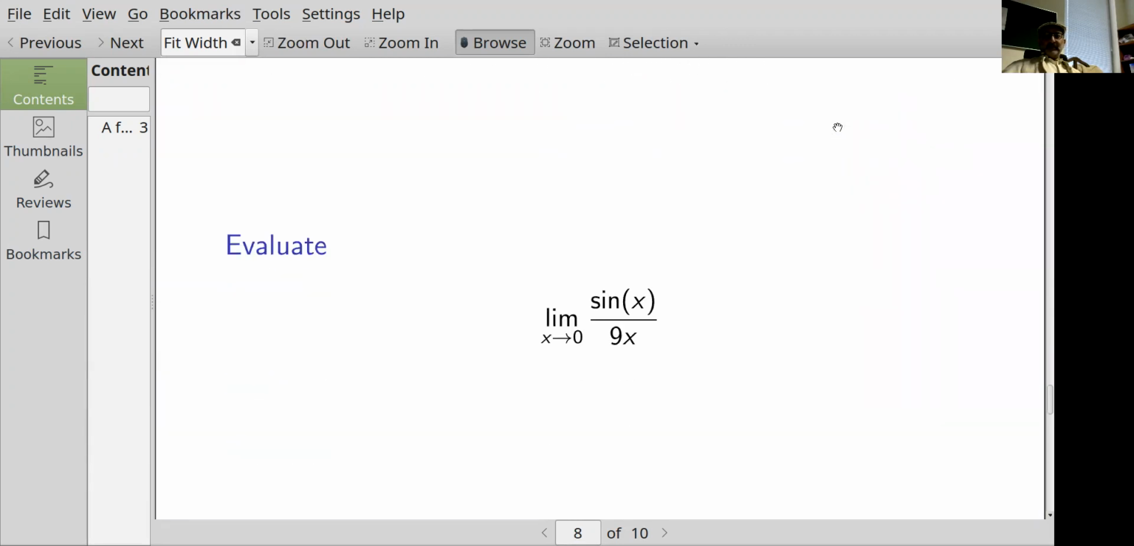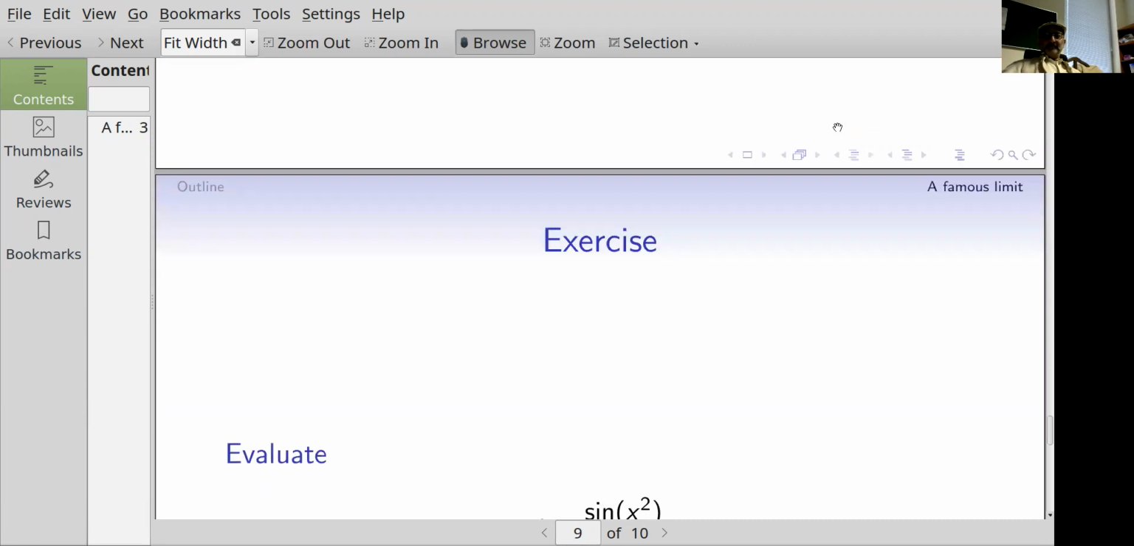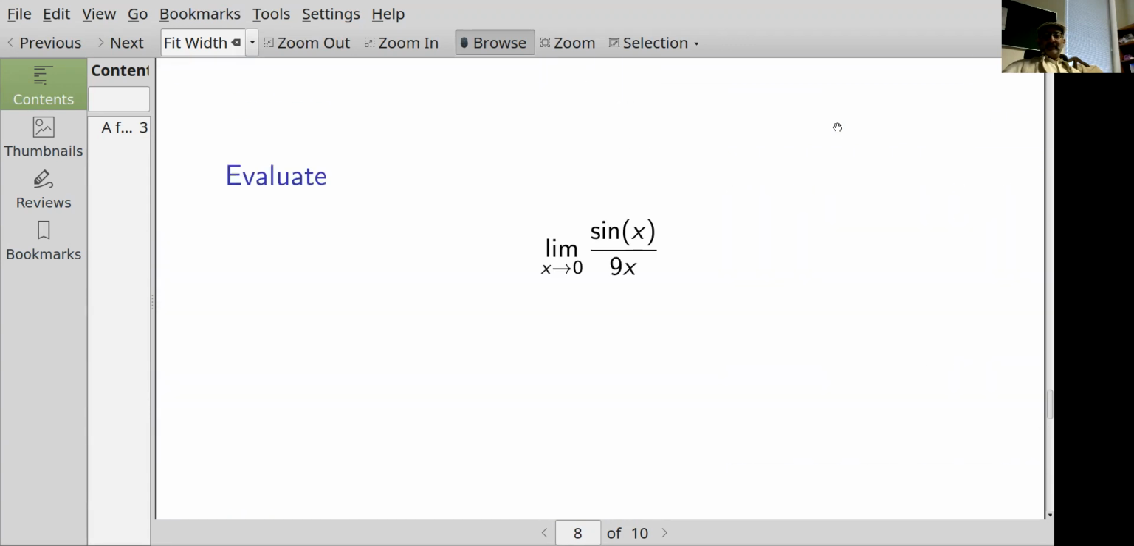Okay, what if we had the limit as x goes to 0 of sine of 9x over 9x? Well, again, I could multiply by maybe 1 over 9 in this case, and I would get what I want.